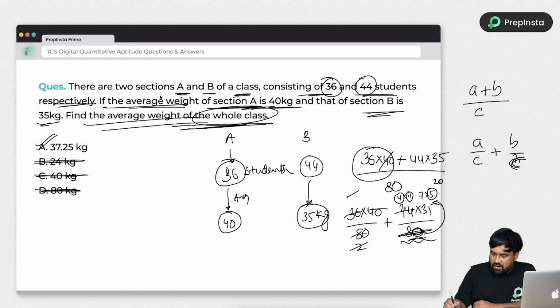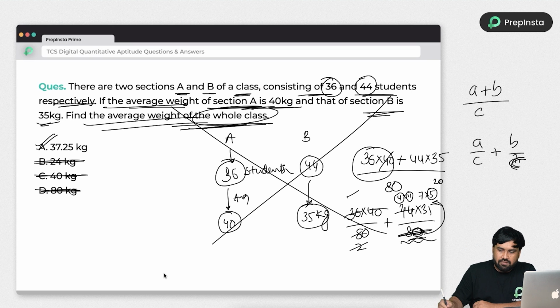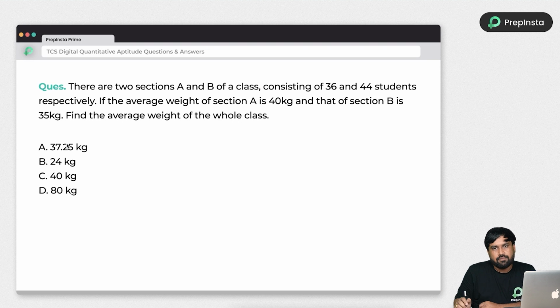Why? Because you don't have to do this much rough work. Actually, I did this to explain in how many ways you can think about this problem. So 4 fives are 20, and 20 will cancel this 4 times. 11 into 7 by 4, definitely you will get a decimal value, and you have only one option with a decimal value, that is option A.